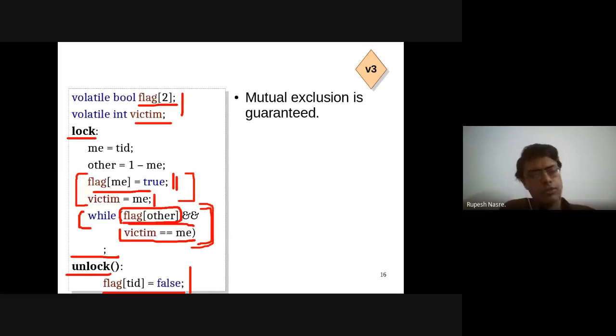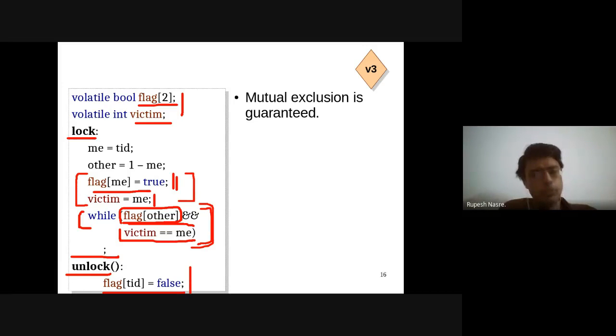I see. Yeah, so I also don't think that the deadlock is going to happen, because victim is always going to contain some value. And assuming that it is volatile, both the threads are going to see the value which is set by the other at some point in time. Victim is a shared variable which will have either the value of me or the other. So I think deadlock will not happen. But if somebody has an argument against that, please feel free to give.